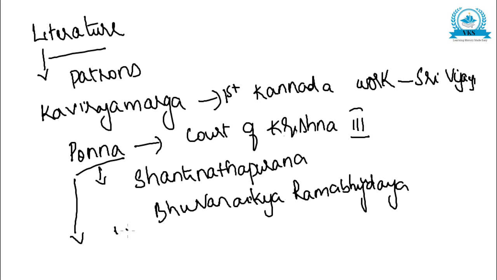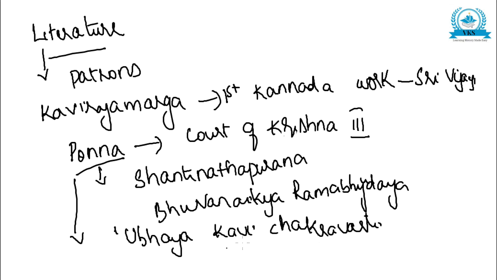And Ponna had the title Ubhayakavi Chakravarti. So these are the points regarding Ponna. Now, continuing with the contribution of Rashtrakutas in literature, the next important personality was Pampa. Pampa lived in the court of Arikesari, and he wrote two important works.